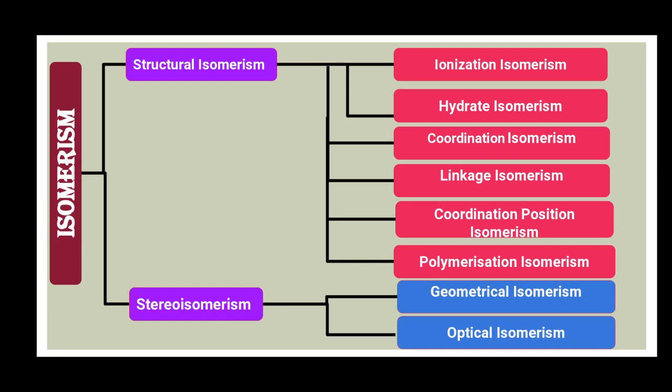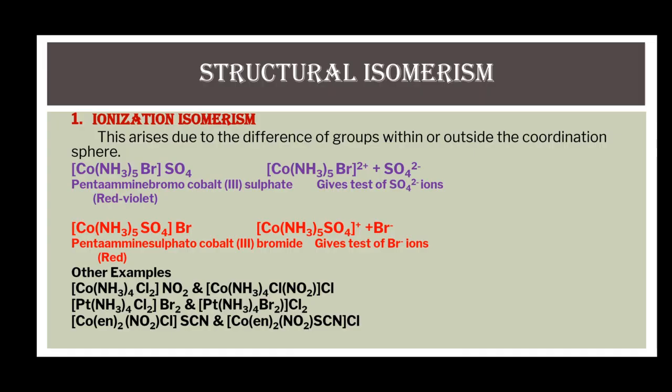Structural isomerism as well as stereoisomerism are divided into different types. There are 6 different types of structural isomerism: ionization isomerism, hydrate isomerism, coordination isomerism, linkage isomerism, coordination position isomerism, and polymerization isomerism. Stereoisomerism is divided into two types: geometrical isomerism and optical isomerism. First, we will discuss structural isomerism.